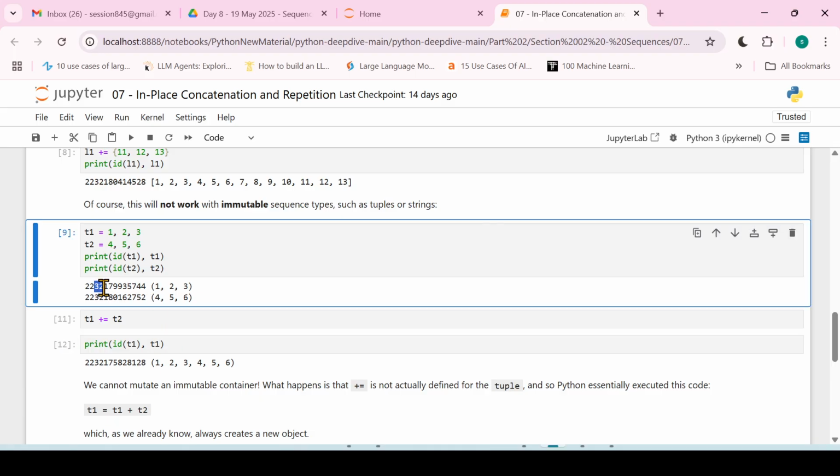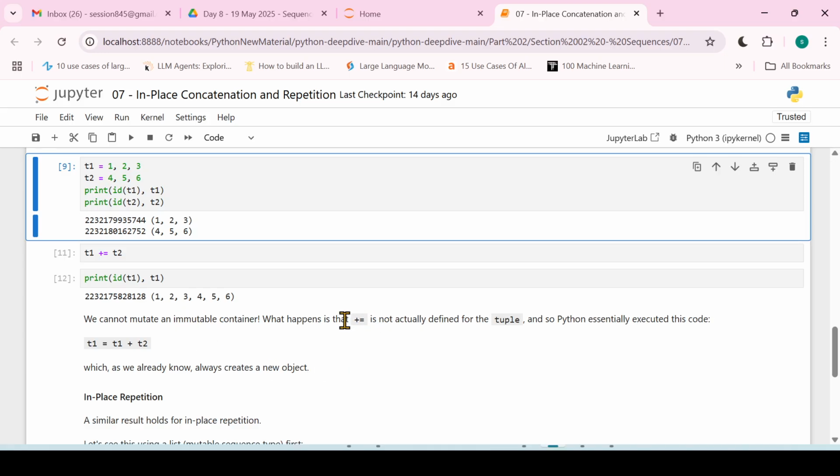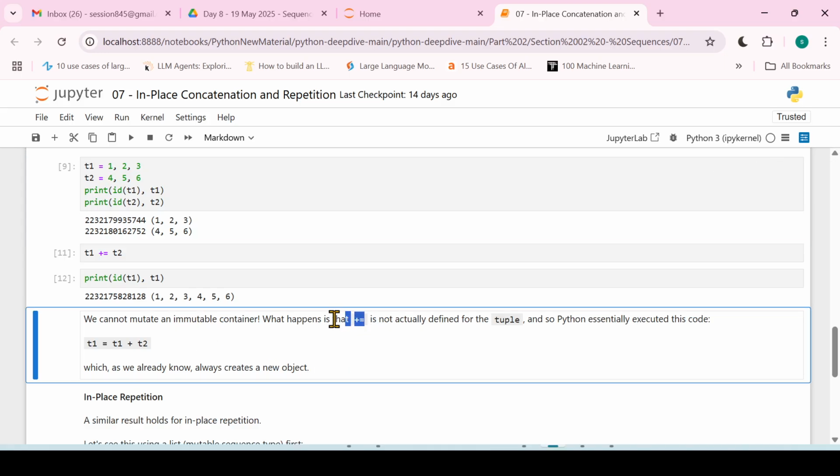Can you see that? There is no matching ID. Internally, the plus equal to operator has not been implemented for tuple. So when we do this, it will operate as T1 equal to T1 plus T2, right? And it will create a totally new object for T1.